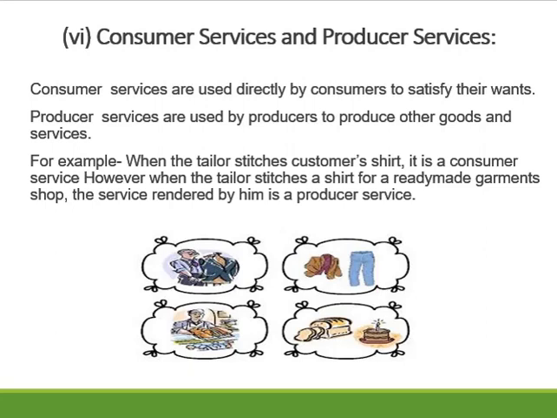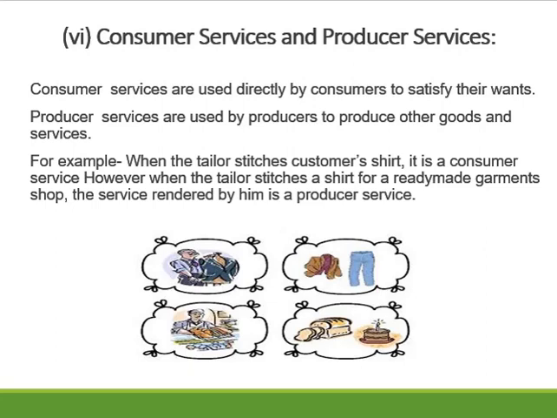For example, when you go to a tailor and ask him to stitch a shirt for yourself, it will be an example of a consumer service. And if a merchandise or an apparel outlet gives him a contract to stitch shirts for them, then it will be an example of a producer service. So these were the different types of services in marketing.